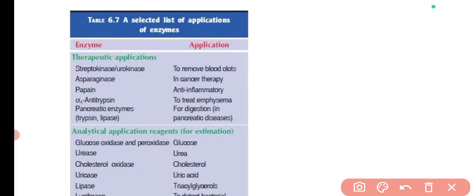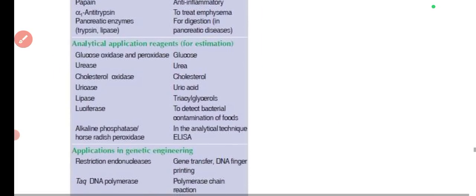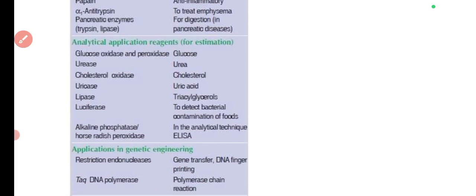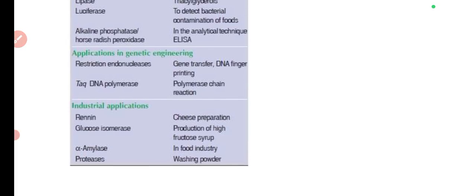And then analytical, basically for the diagnosis part, for estimation, then in genetic engineering, industrial application. These main ones you can remember. Like for asparaginase, I have told you this question has been asked. The rest you can simply read one or two times, so that it will stay in your memory to solve the MCQs in this particular way.